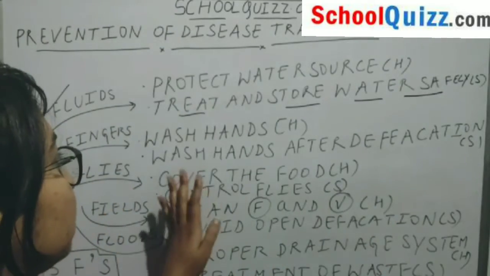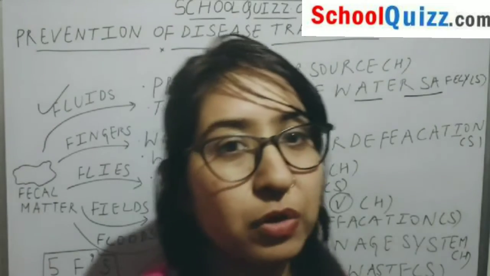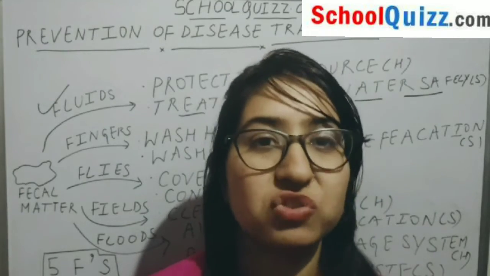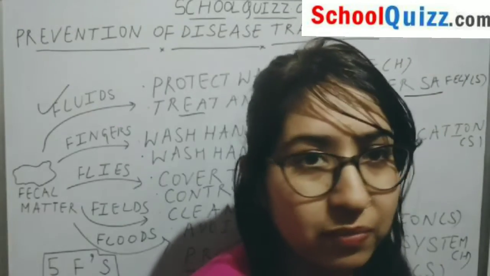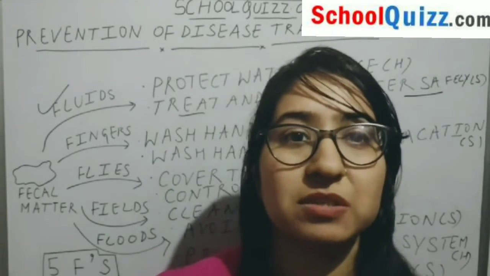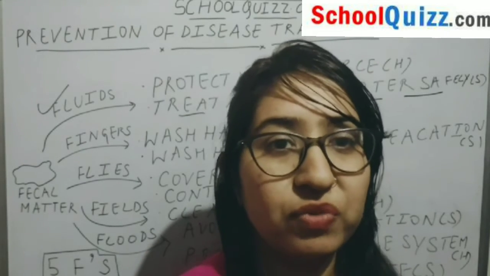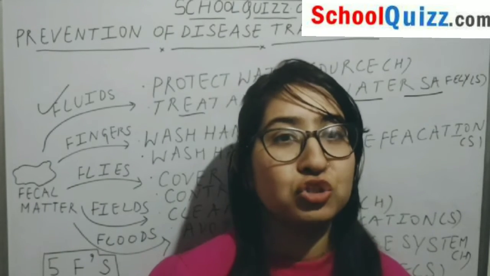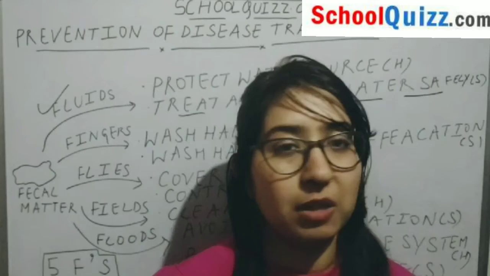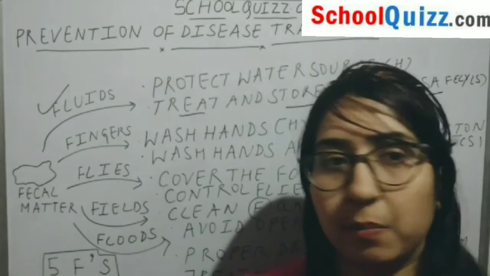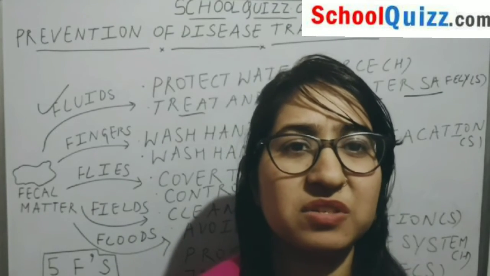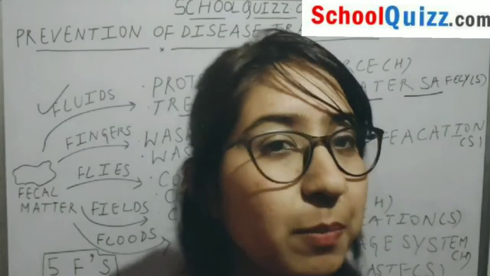Next, if we talk about sanitation, we should wash our hands after using the washroom, or after defecation we should always try to clean our hands properly.